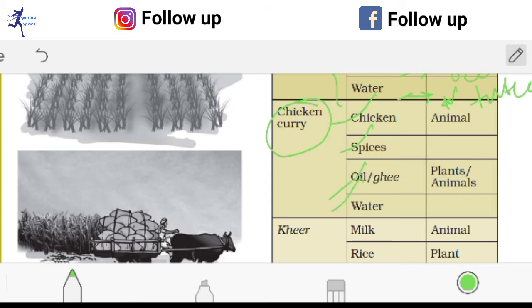And chicken comes from animals, spices come from plants, and you can write oil also comes from plants, and ghee comes from animals, and water is like that in nature. These are the sources, and there are different types like tube oils or some other things. Okay, so here kheer is also there.